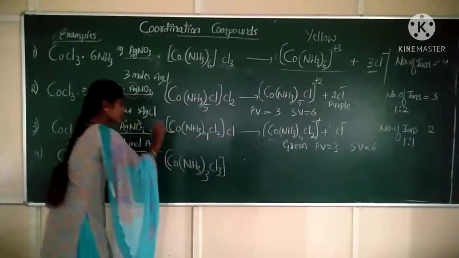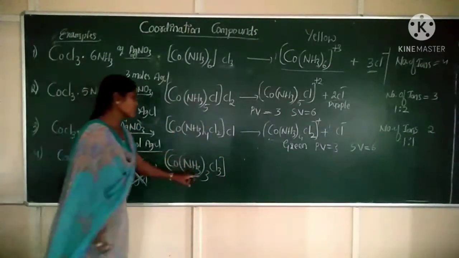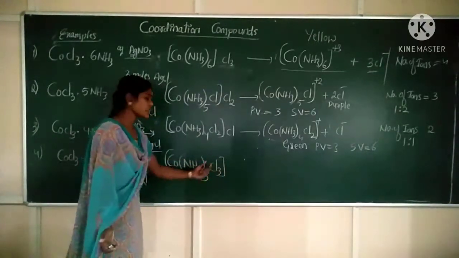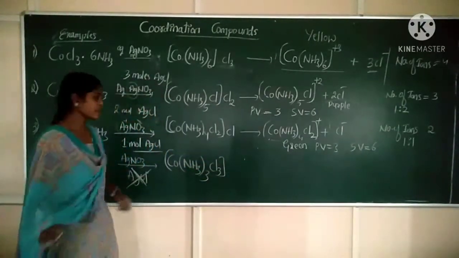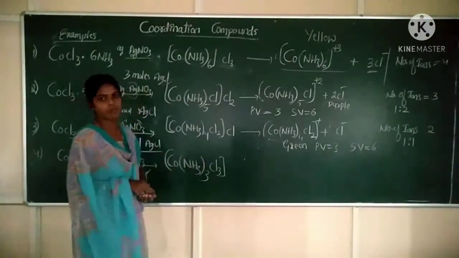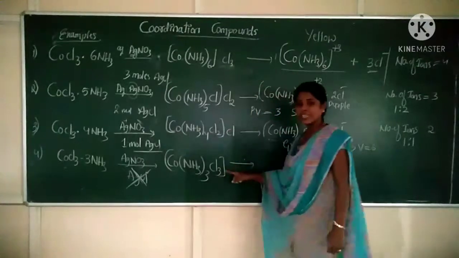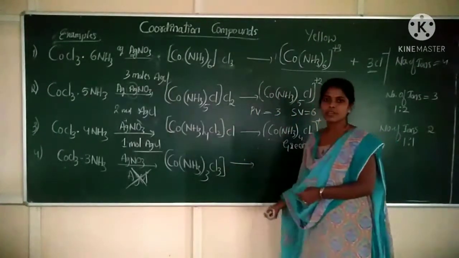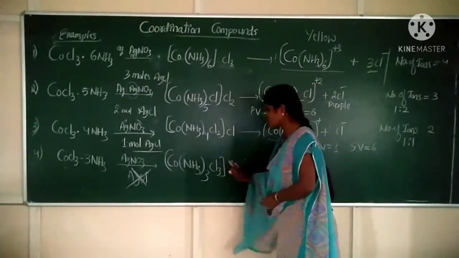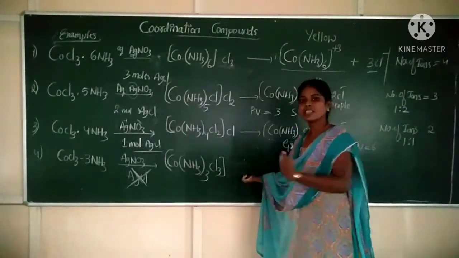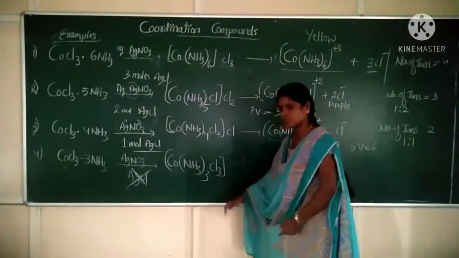It means there is no chloride, or there is no species outside the coordination sphere. It means only a neutral molecule will be formed. Clear? Now it does not undergo ionization, because there is no species outside the coordination sphere, or no species in the ionization sphere.